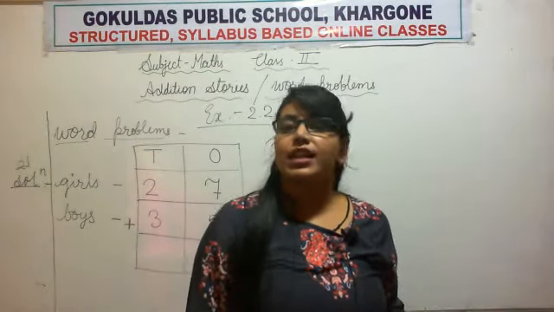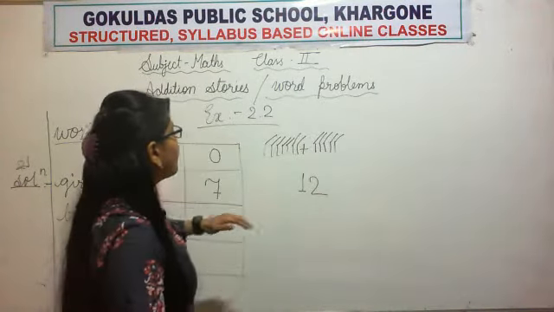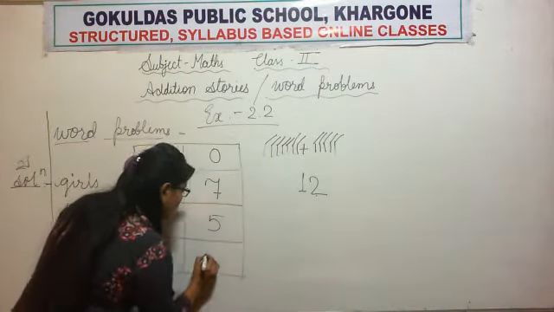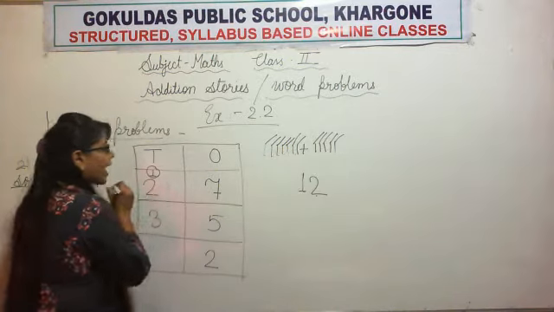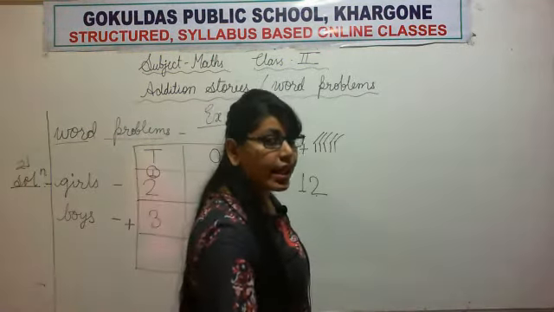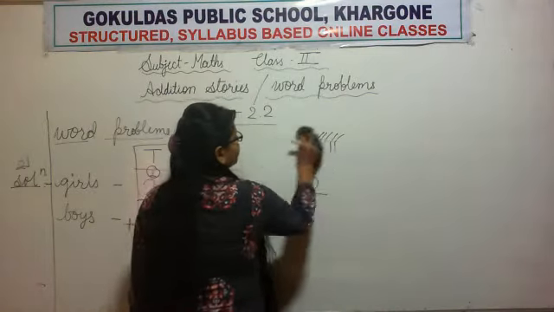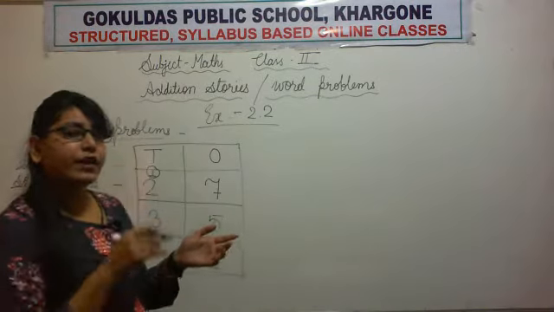Whenever this situation comes, what do we do? We do regrouping. We will write this 2 in ones column and this 1 in the form of carry in tens column. Now the drawing of these sticks is rough work. We can draw the sticks on the backside of a copy, on a rough page.